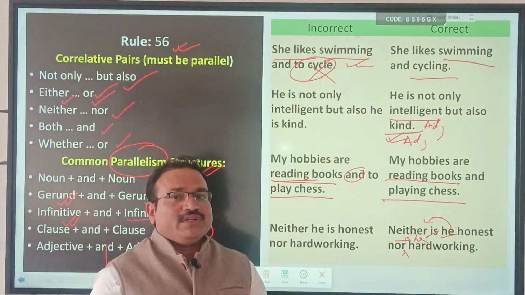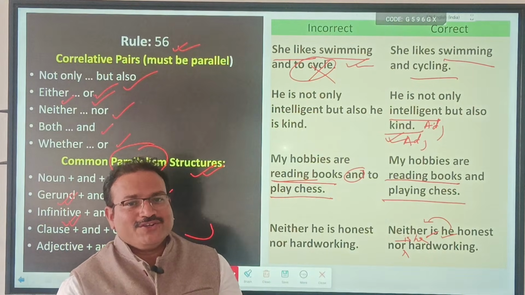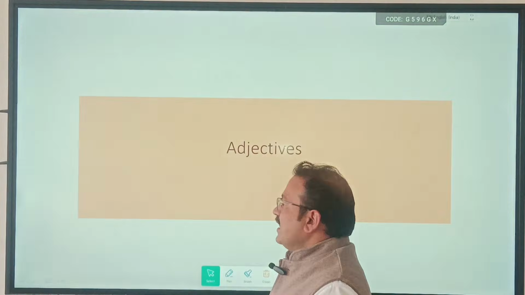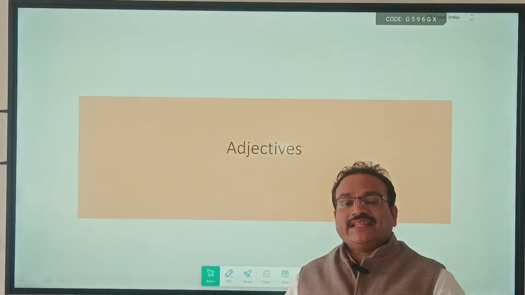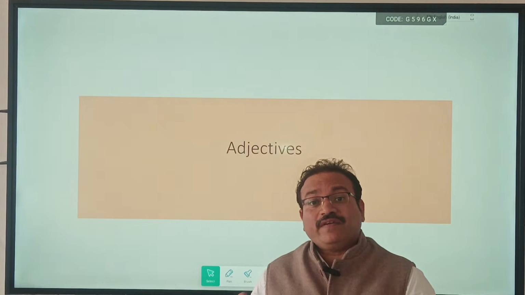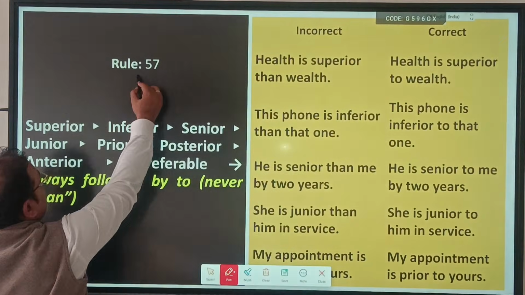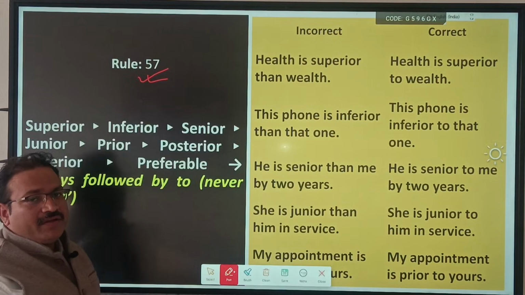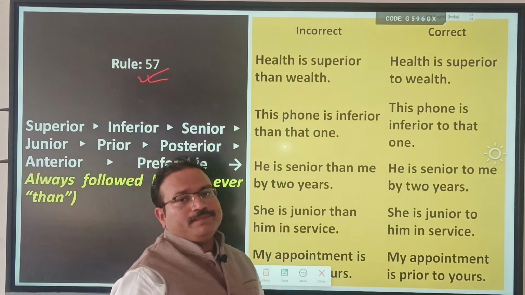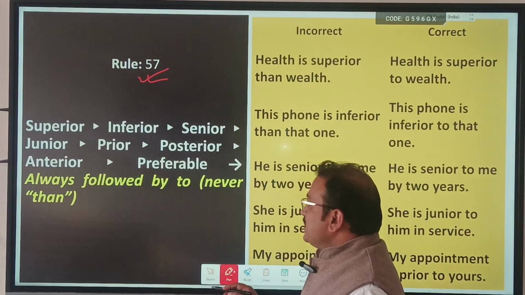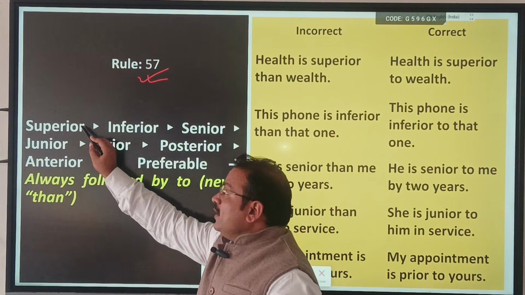Now we'll switch over to the next topic, which is adjectives. Errors in the uses of adjectives. Now this is rule number 57, a very, very important rule from the topic adjectives. What does the rule say? Let's see.